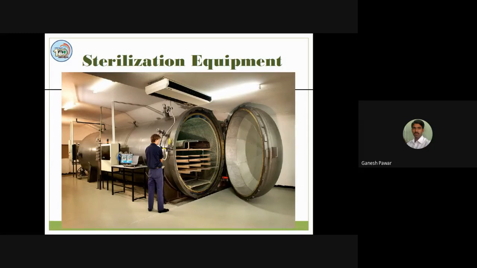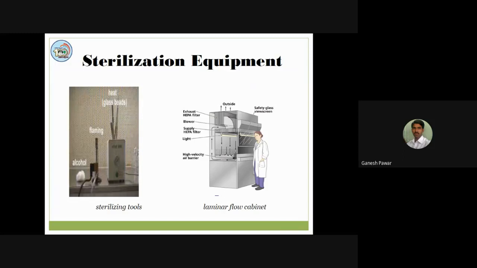These are larger equipment used in tissue culture techniques. As I discussed earlier, these are the glass beads where we can directly put our scalpels and forceps, and you can use flaming as well as alcohol. And this is the laminar airflow, which generally has HEPA filters.